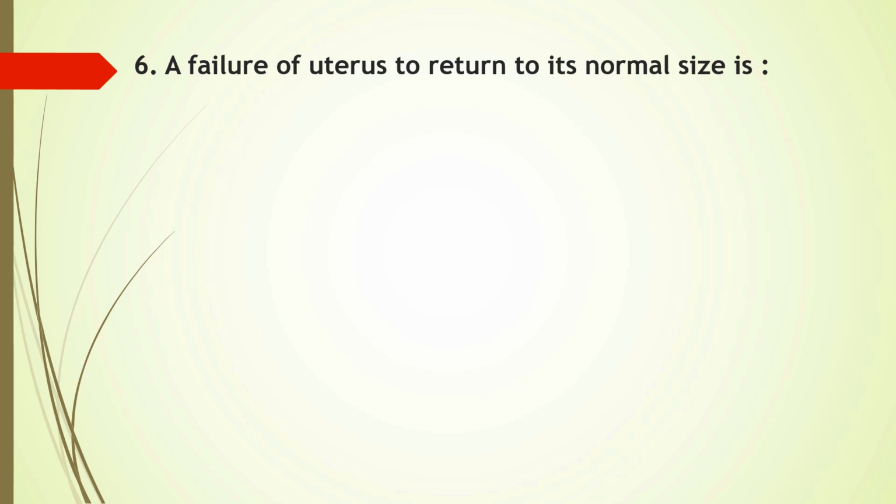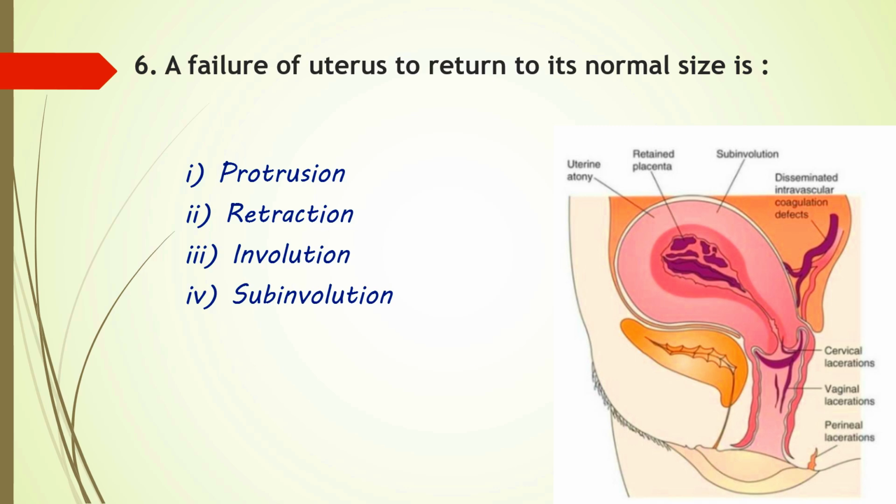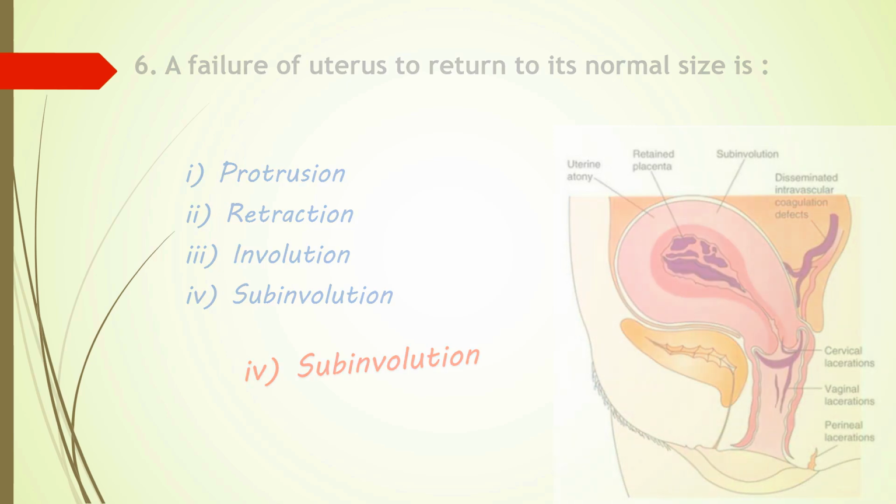Question number 6. A failure of uterus to return to its normal size is called? Options are protrusion, retraction, involution or option 4 subinvolution. Yes, you are absolutely right. Subinvolution of the uterus is a postpartum condition where the uterus fails to return to its normal pre-pregnancy size, often caused by retained placenta, uterine infection or uterine fibroids. So here option 4 is the correct answer.